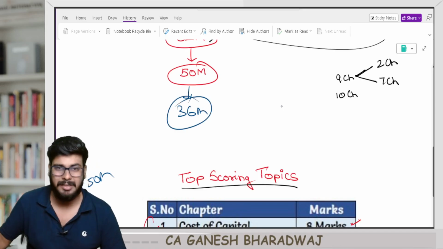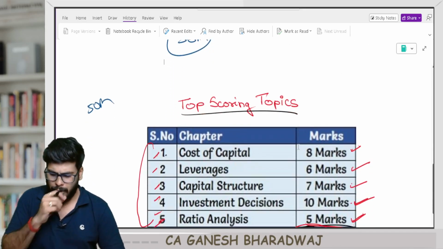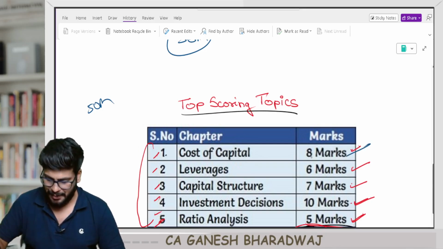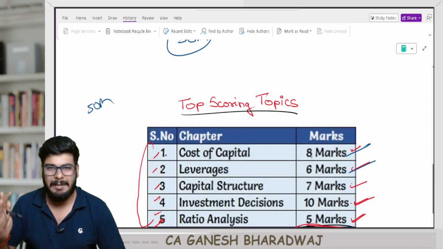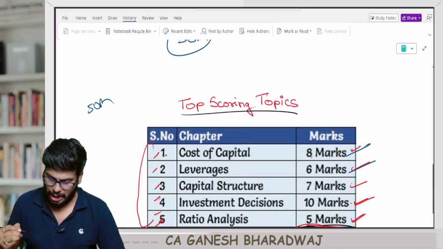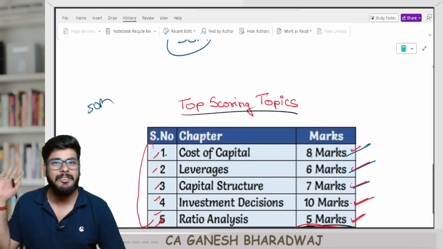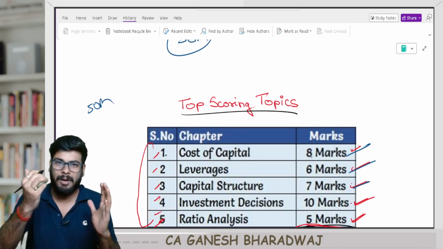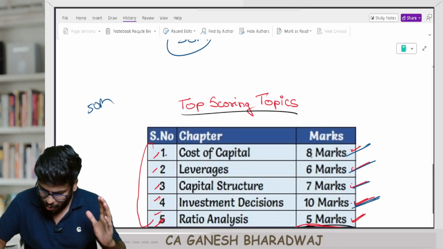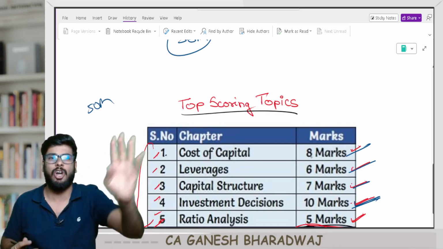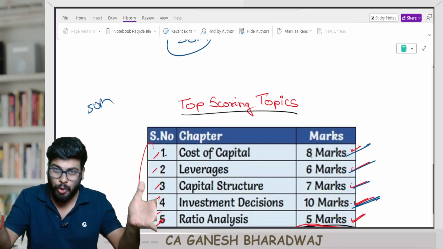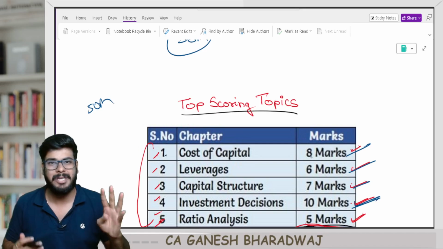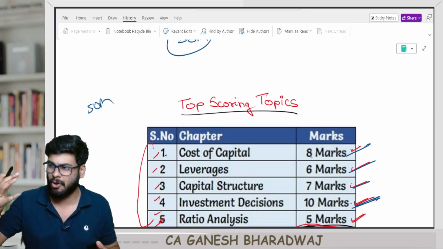these 5 topics. Now if you first finish this cost of capital, 8 marks is done. Another chapter, leverages, 8 plus 6, 14 marks is done. Another chapter, capital structure, 21 marks is done, right? Out of the 50 mark component, 21 marks is already done. One more chapter, investment decisions, 4 topics, 30 marks out of this 50 mark component itself. Ideally, that's 60 percentage. 4 topics contribute about 60 percentage of your FM.